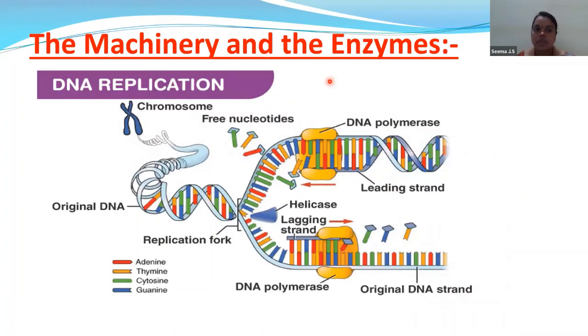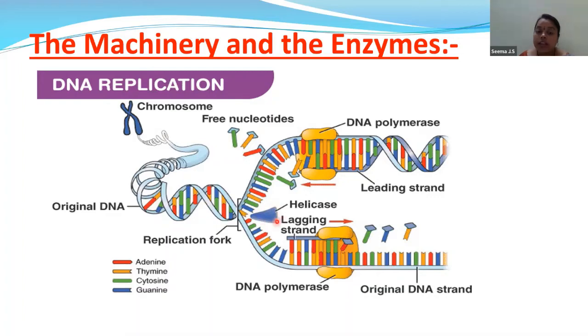Now the machinery and the enzymes. So children, if you see this image, this is the image of the chromosome, and you can see that the DNA is present on the chromosome. When you separate the DNA and observe the ultra microscopic view, this is the coiled structure of the DNA, and this is the helicase enzyme which keeps on unwinding the DNA.